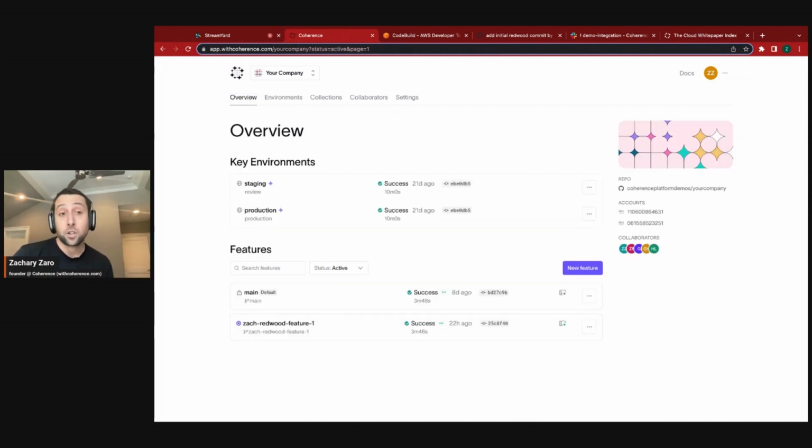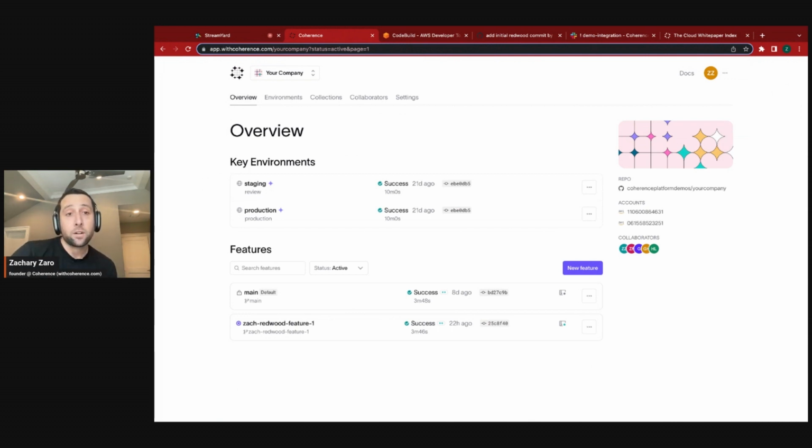But I'm going to start similar to what we saw with flight control. Coherence does have an integration with the Redwood yarn command. So you can do yarn redwood setup coherence, just like flight control, and it will inject the correct configuration and code modifications to get you a successful deployment. So I'm sort of skipping the onboarding process and jumping into a deployed application to show you a little bit. And this is also an application deployed on AWS.